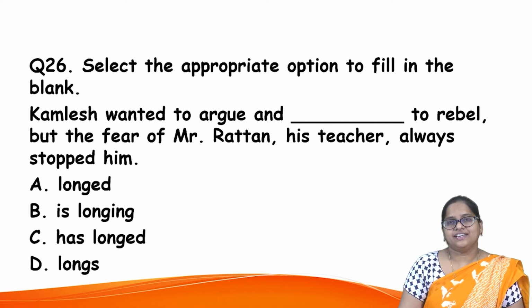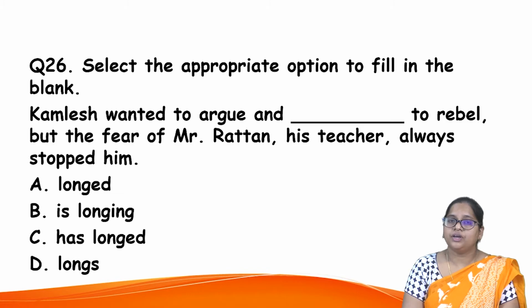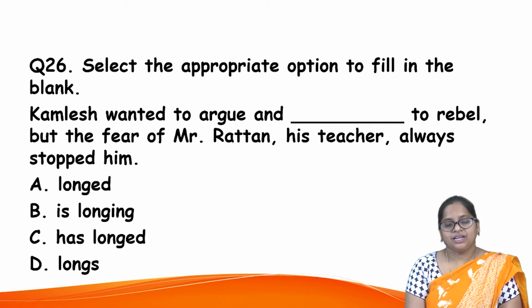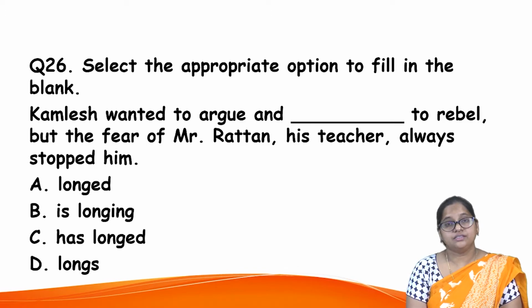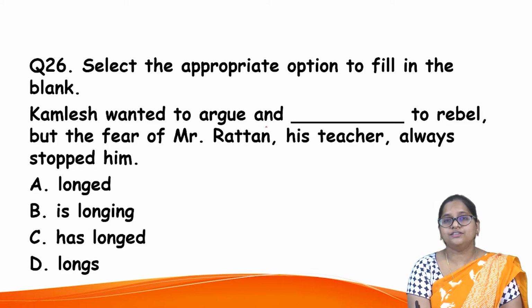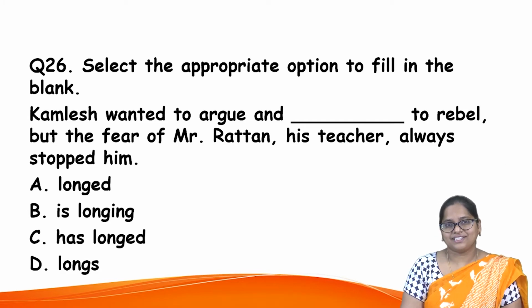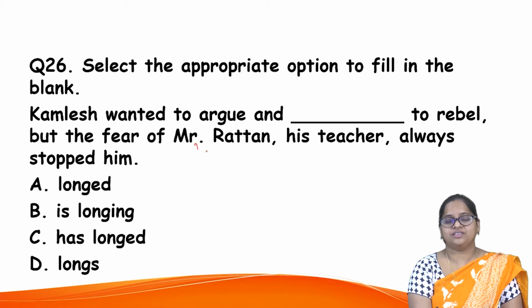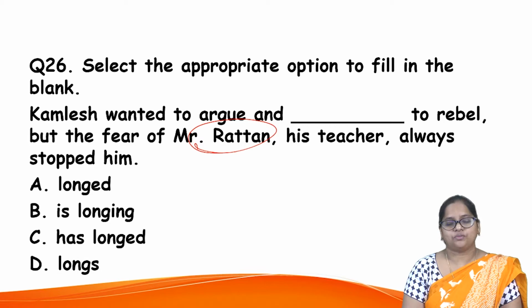Next question. Select the most appropriate option to fill in the blank. Now, what is the most appropriate option? Kamlesh wanted to argue, to rebel, but the fear of Mr. Ratan, his teacher, always stopped him. Kamlesh wanted to argue and to rebel, but the fear of Mr. Ratan, his teacher, always stopped him.